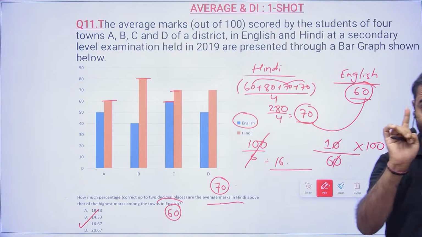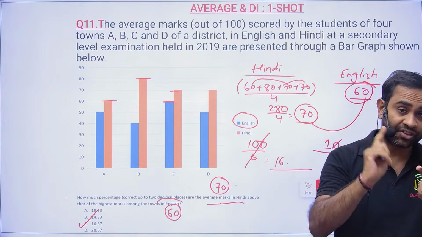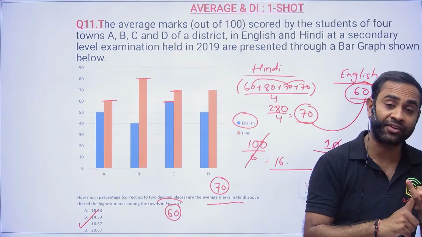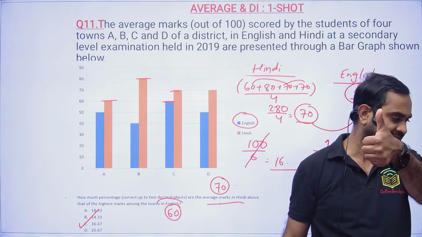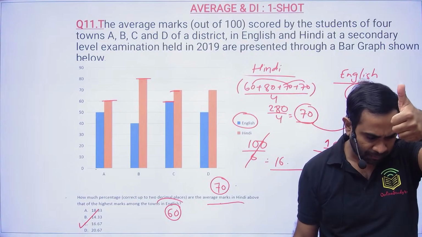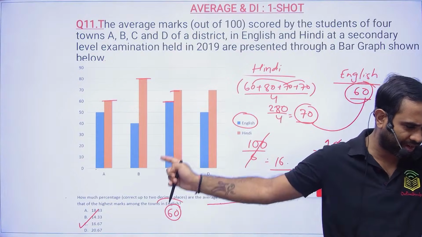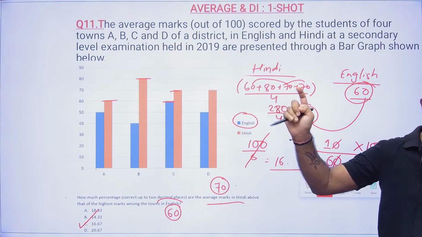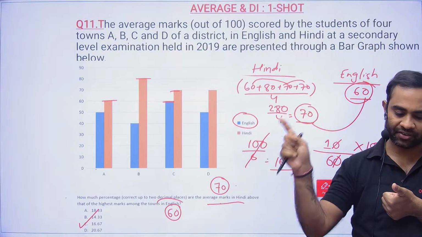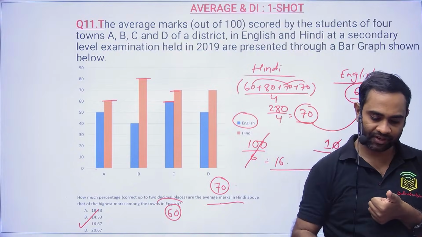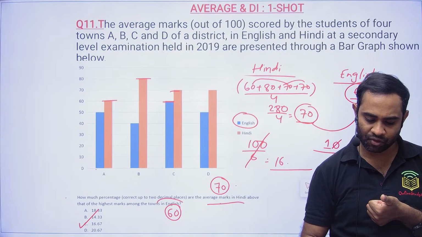Percentage, I had told you when I was teaching you percentage, and when I was teaching you profit and loss. Average, data interpretation needs everything. Is it clear for everyone, guys? Please let me know. Yes sir, clear. Move ahead, sir, next question. If you have any doubt, ask me. So here we have average. In this data interpretation, we have used average to solve it. Let me know if it is clear, and then we can move ahead with the next question.